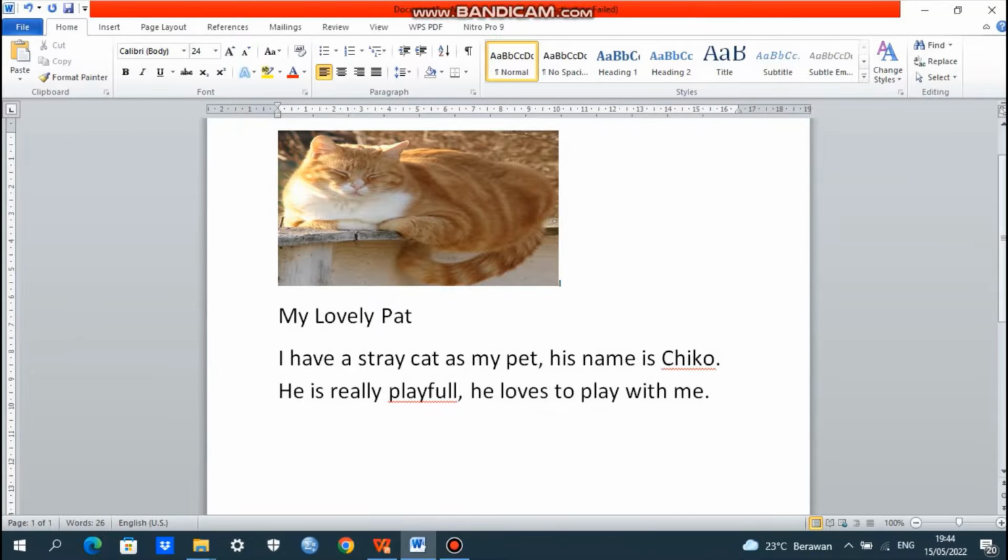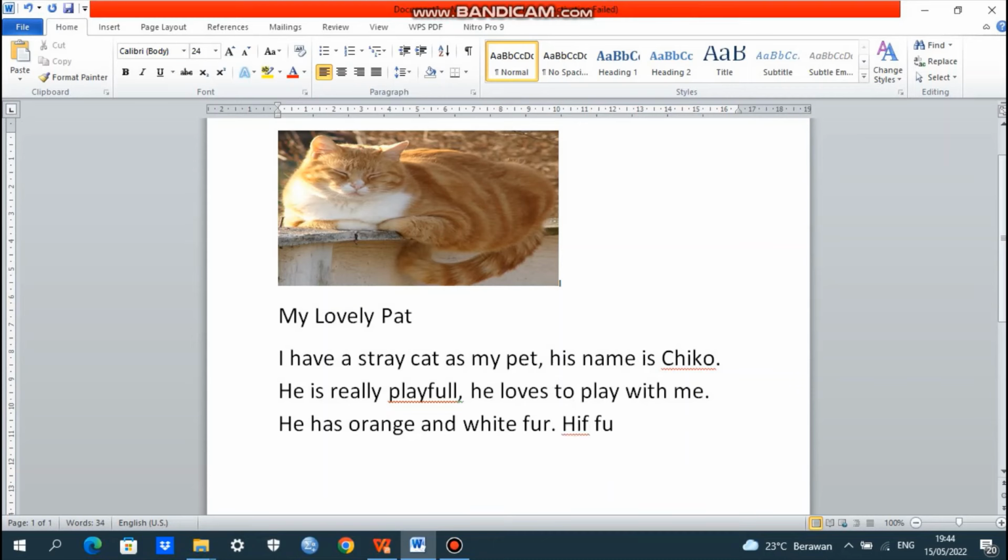The next description: he has orange and white fur. Okay, Chico's characteristic, the fur, orange and white. So if we talk about language features, there is adjective orange, and adjective white, to describe, to clarify noun. The noun here is fur. Let's go to the next.